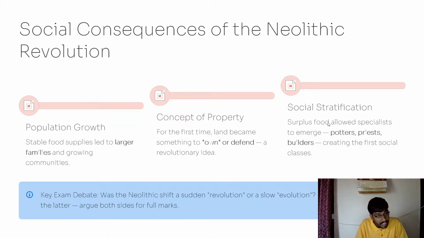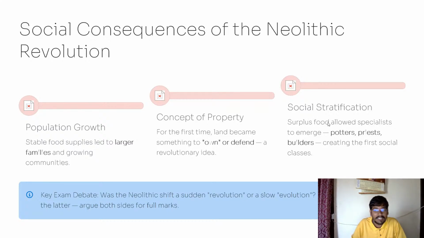People used to hunt for food. There was no proper nutrition. But in the Neolithic age, everything improved. So population increased, stable families started, and communities also increased. And the concept of property: for the first time, people started owning lands in the Neolithic age. But in the first two ages, there was nothing like private property and nothing like social status. Social status came into existence, people started owning their property, and revolutionary ideas started. Everything started in the Neolithic age.